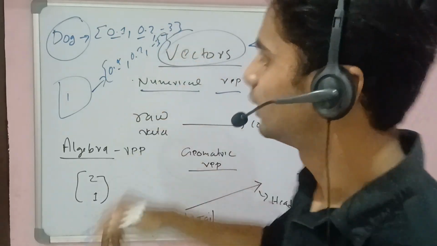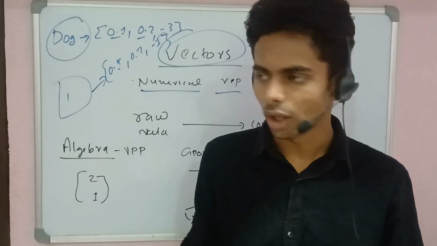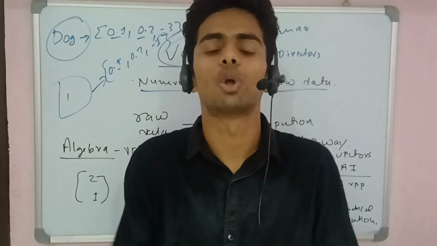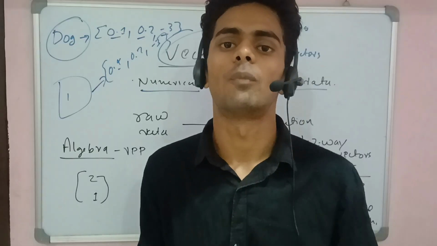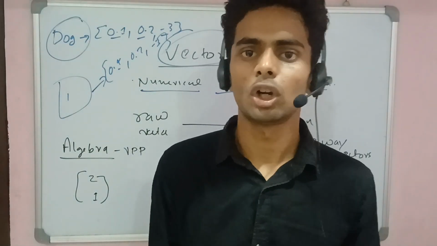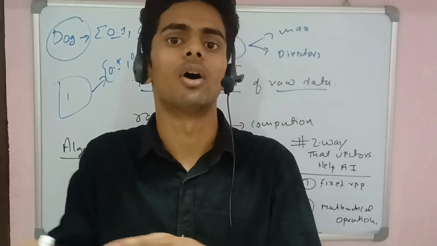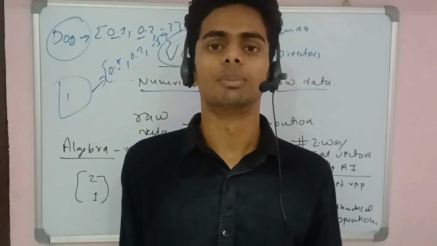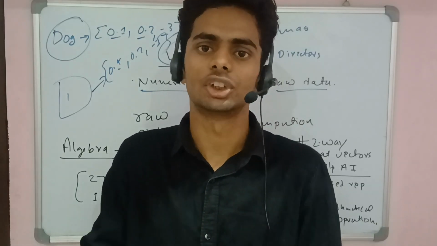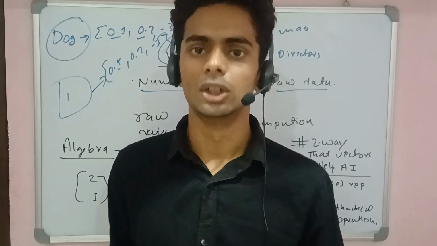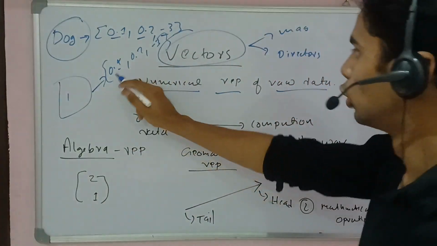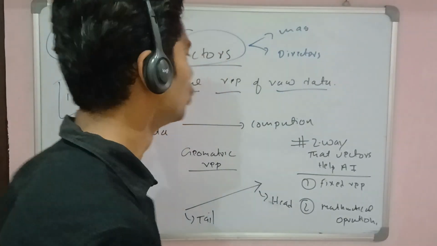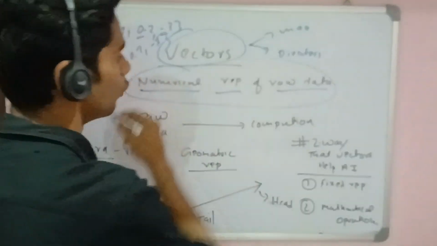So it's all about representing raw data in any form as a list of numbers. A vector is a list of numbers converted from raw data, a numerical representation of the raw data. That is called a vector: 0.4, 0.2 and -3.